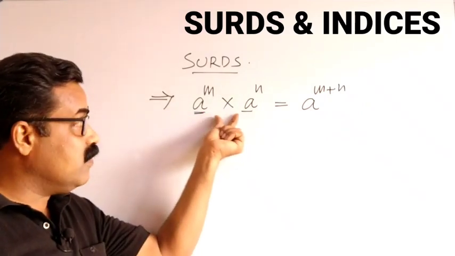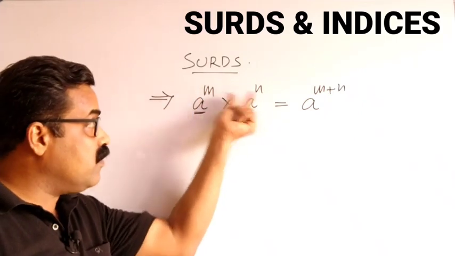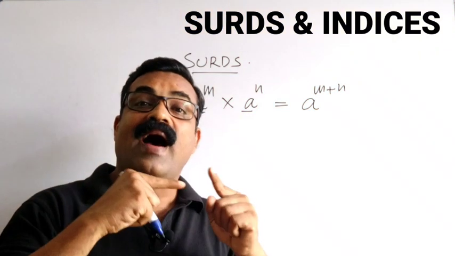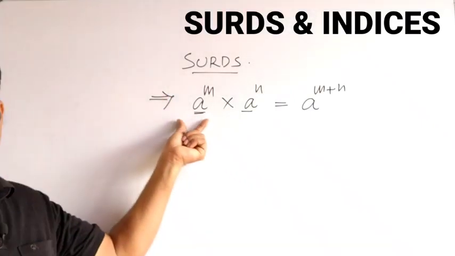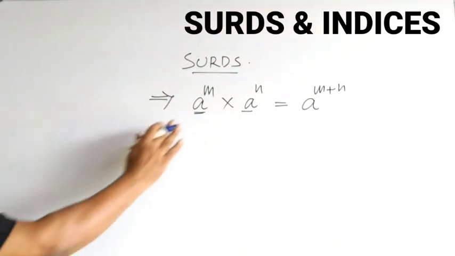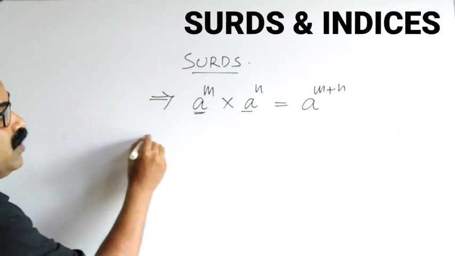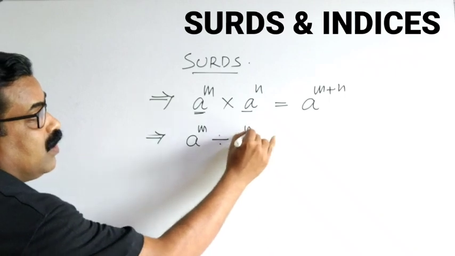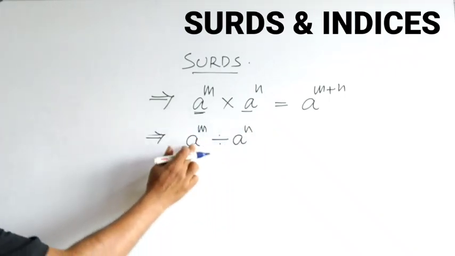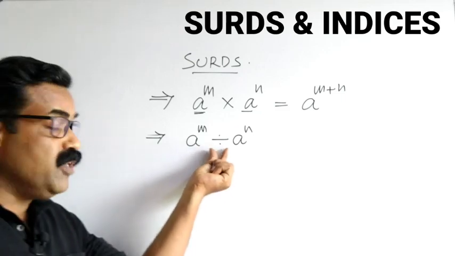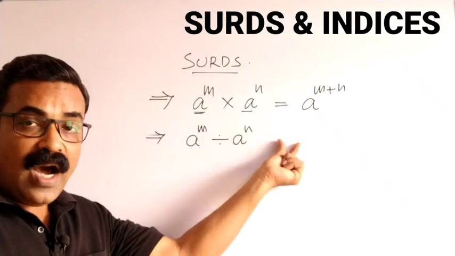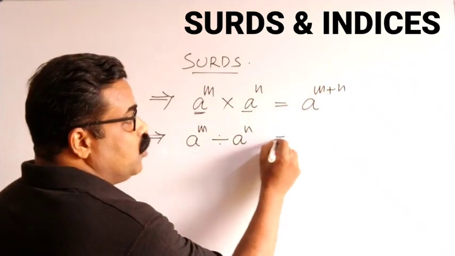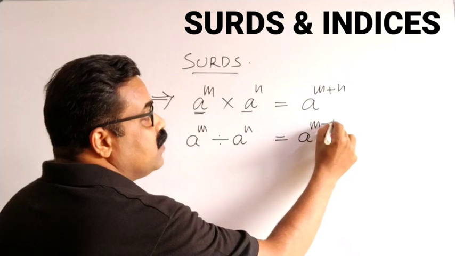When we have the same base with different powers in multiplication, you can just take the base and add the powers. So this is a very important formula. And instead of multiplication, suppose we have division. Then what will come? a power m divided by a power n, which you can also write with a power n in the bottom. When you have division, instead of addition, we have to subtract the powers. So here you will get a power m minus n.